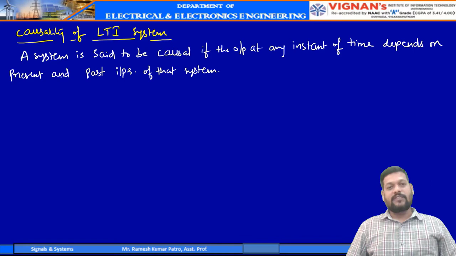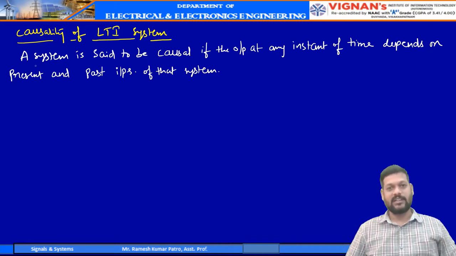So in other words, how can we define this causality of a system? A system is said to be causal if and only if the output starts after the input is given. So for such kinds of systems, the output will never start before the input is given.